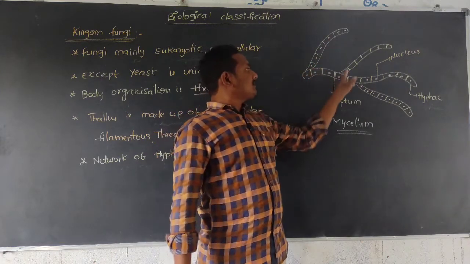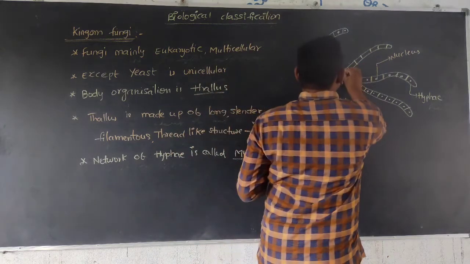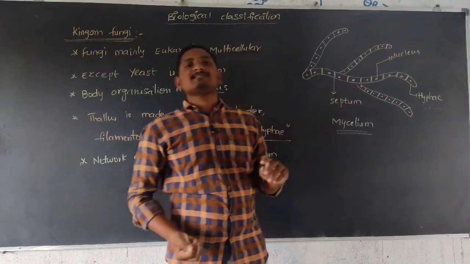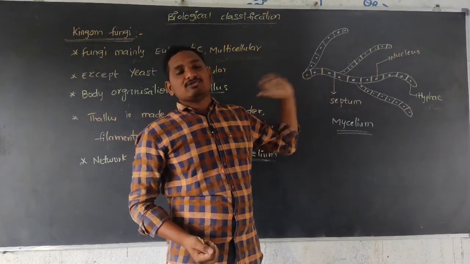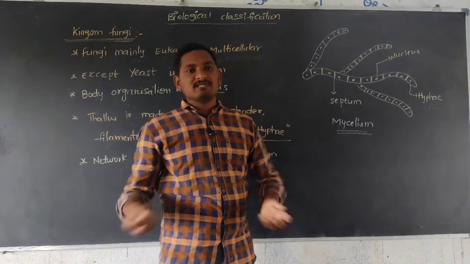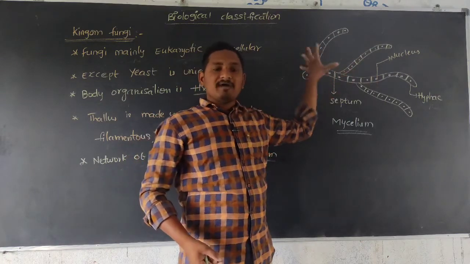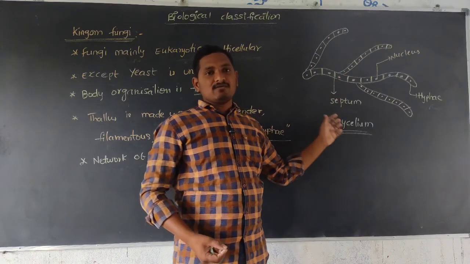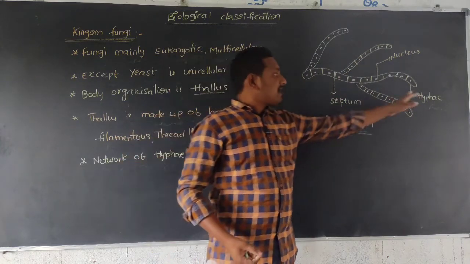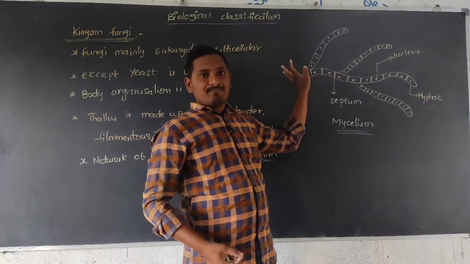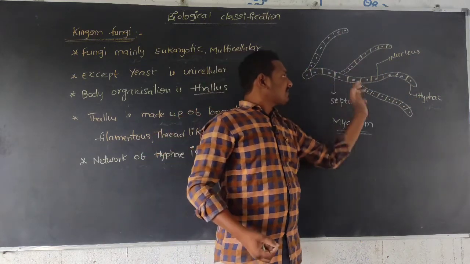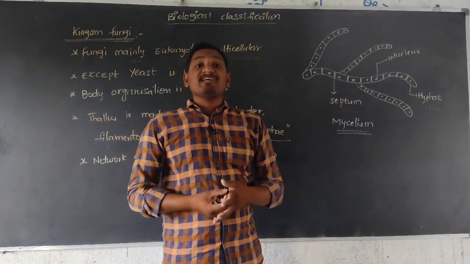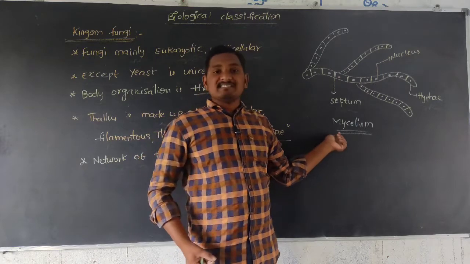Here one branch is there, here one branch is there, and many branches. The hypha is divided into many branches. That entire body or entire thallus structure is called mycelium. This single one is called a hypha. Many hyphae joined together to form a network-like structure, that is mycelium.